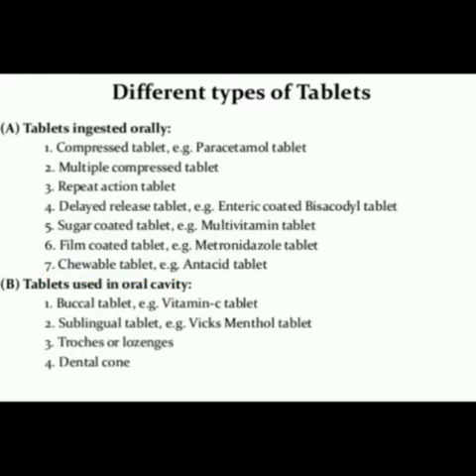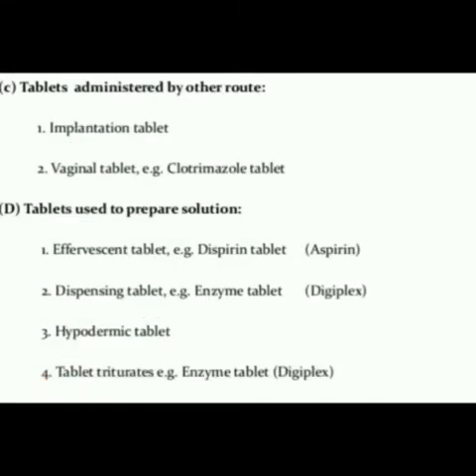Examples are antacid tablets. The next one is tablets used in the oral cavity. In this we have 4 types: buccal tablets, sublingual tablets, lozenges, and the fourth one is the dental cone. These come under tablets used in the oral cavity. Now coming to the next one, tablets administered by other routes. In this we have only two tablets: the implantation tablet and the vaginal tablet.